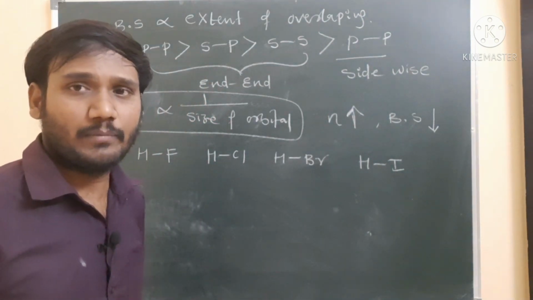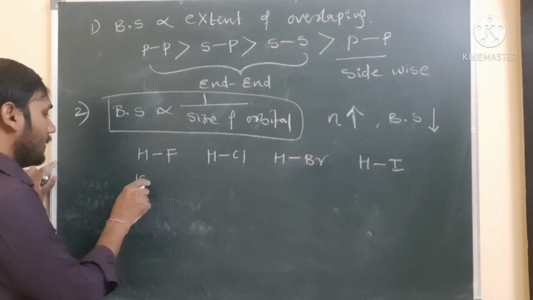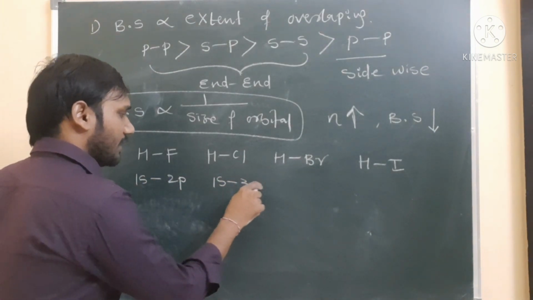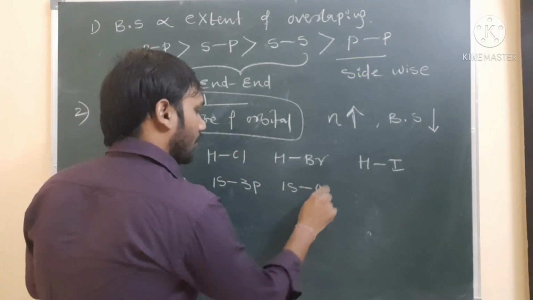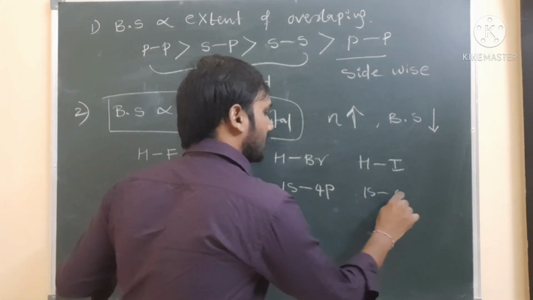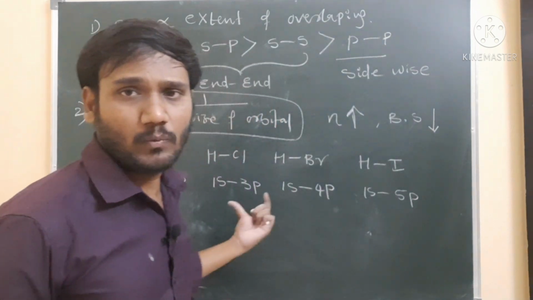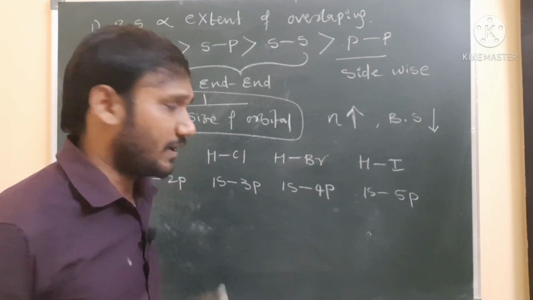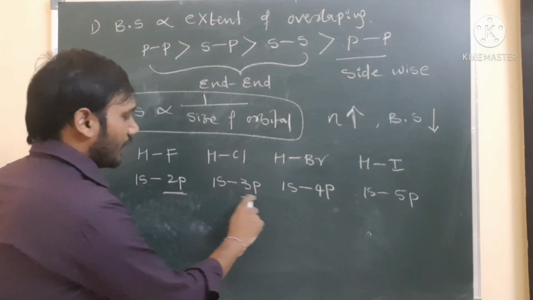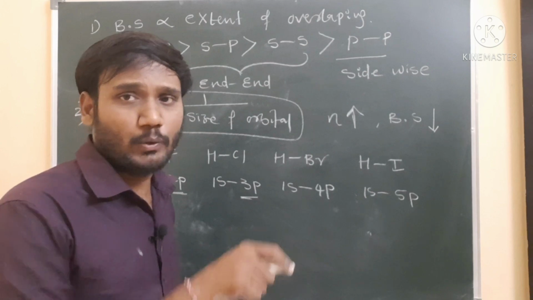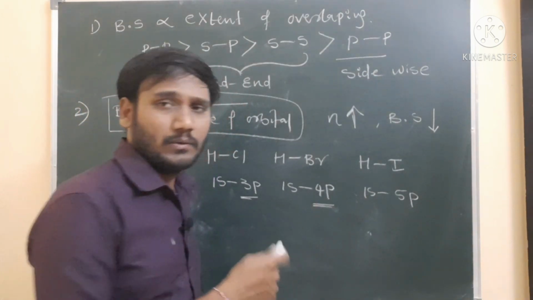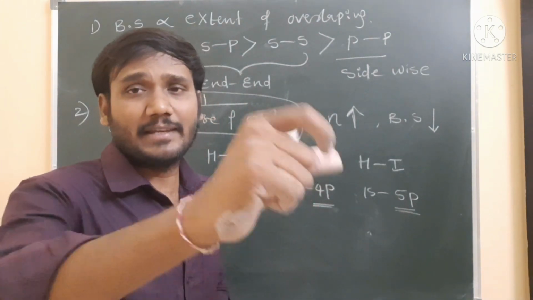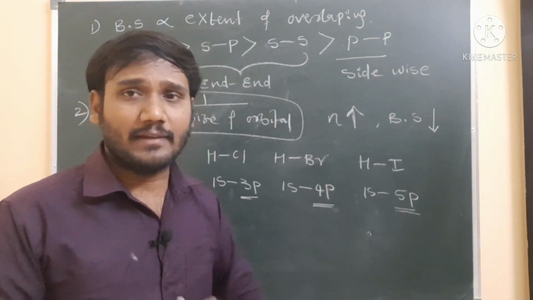These are the four examples. Hydrogen 1s orbital with fluorine 2p orbital, hydrogen 1s with chlorine 3p, hydrogen 1s with bromine 4p, hydrogen 1s with iodine 5p. So here 1s-2p, 1s-3p, 1s-4p, 1s-5p. This is a different type of overlapping. The 2p orbital is closer to the nucleus than the 3p, 3p is closer than the 4p, and 4p is closer than the 5p. That means the shell number increases, so the size of the orbital increases.